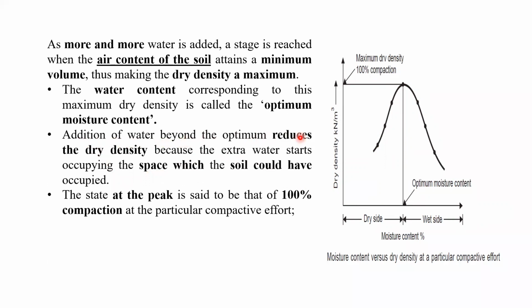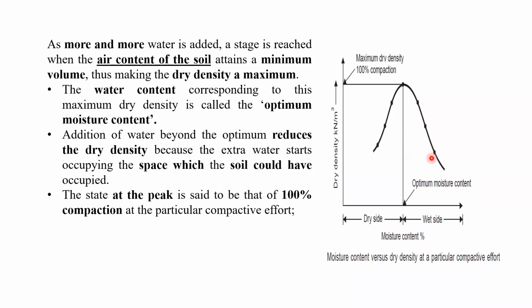So you can see here, addition of water beyond the optimum water content reduces the dry density because the extra water starts to occupy the space which should have been occupied. That means what is going to happen? Once you increase the water content in the soil, the water is going to occupy this space where the soil particles have to occupy, right? So in that case, the density is going to decrease. You can see at this water content, density is lower. As the water content is increasing, density is going to decrease.